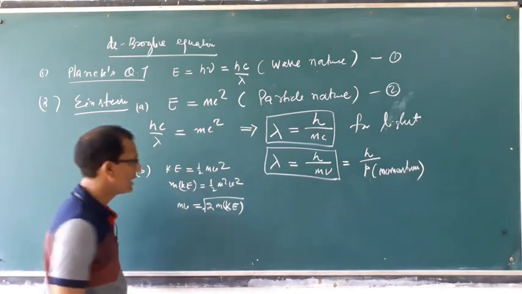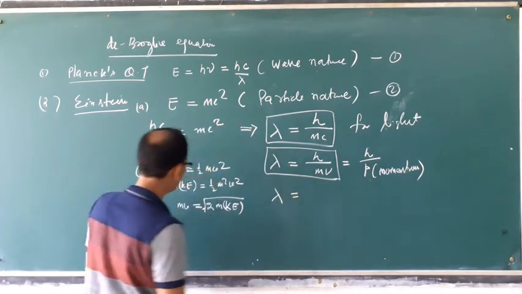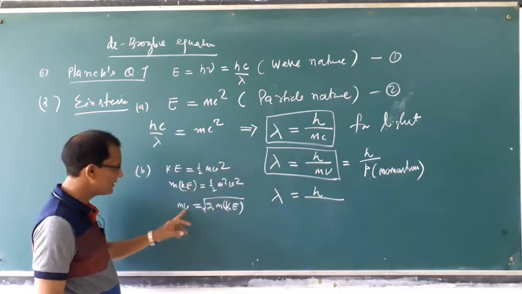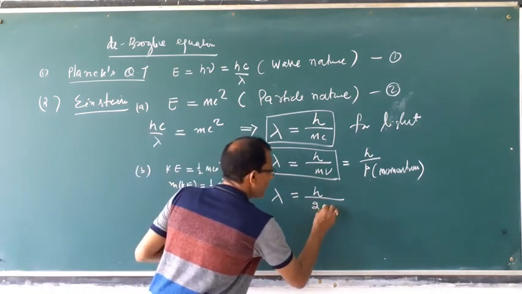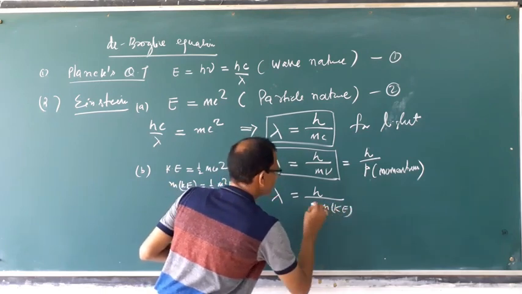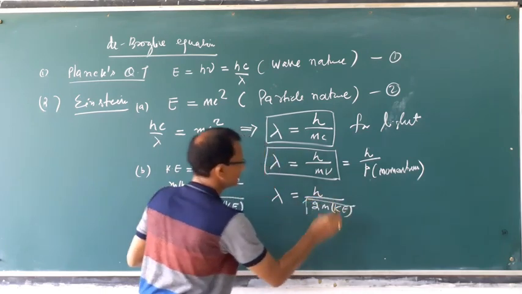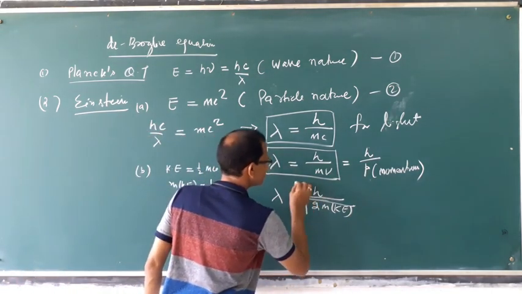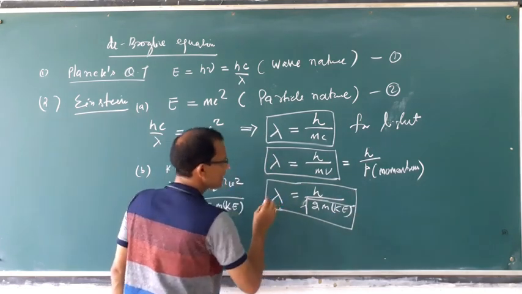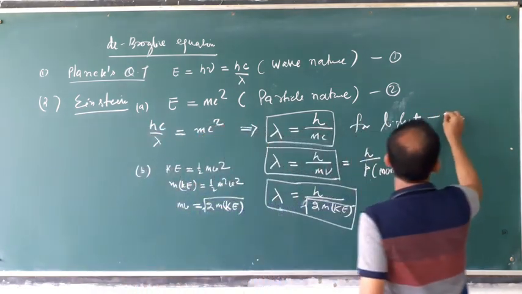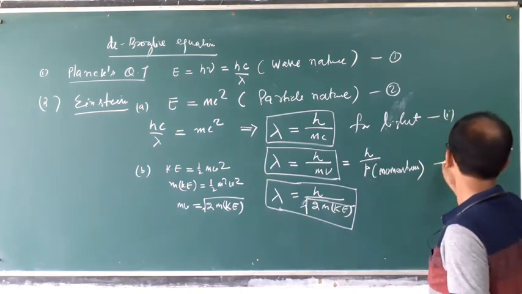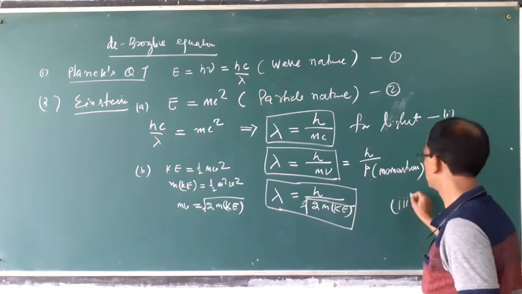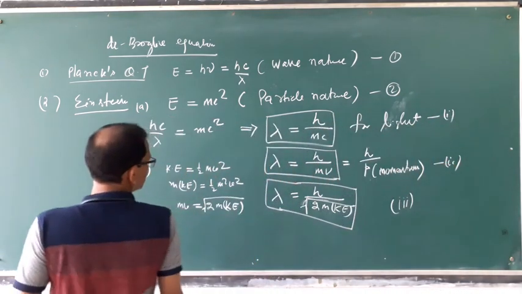You put this in, now lambda is equal to h by, in place of mv, the square root of 2mK. This is another formula. First formula, second formula, then third formula.